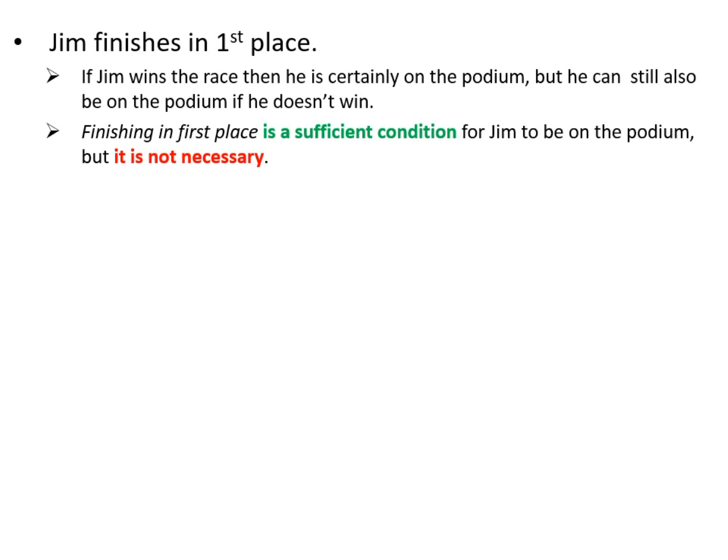It's good enough, but it is not necessary. He could be in second or third place and still be on the podium. Likewise, we could say that finishing in third place is a sufficient condition for Jim to be on the podium, but it's also not necessary. He could finish in second or first.